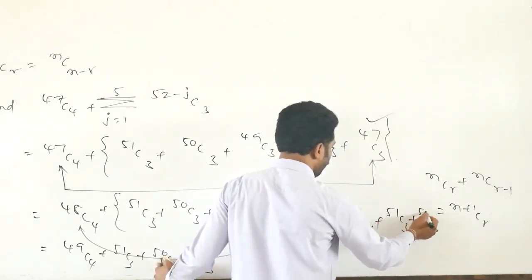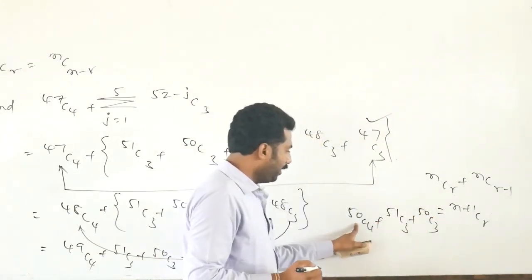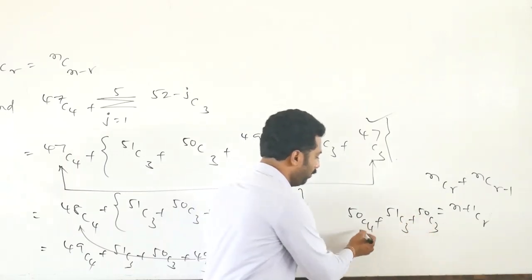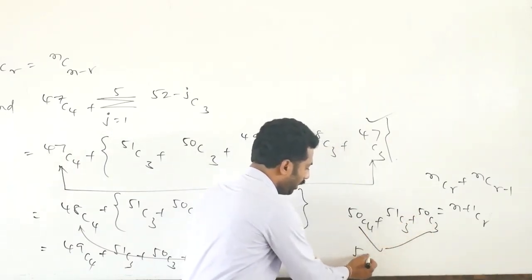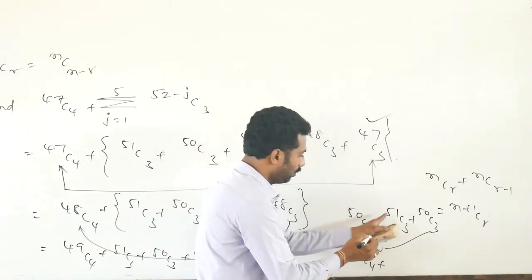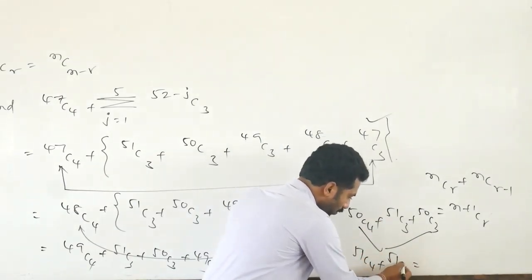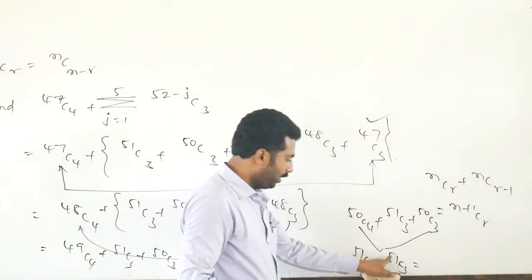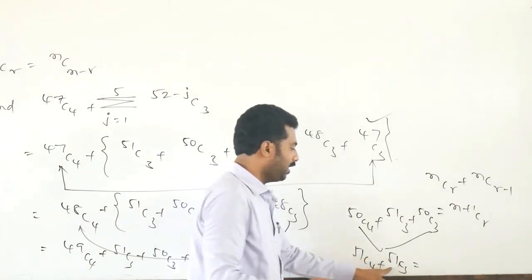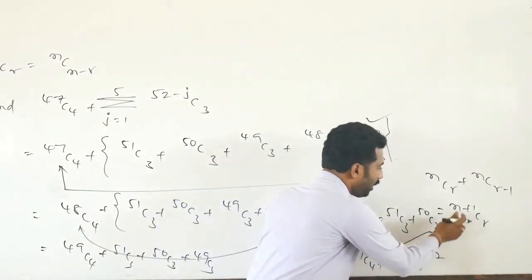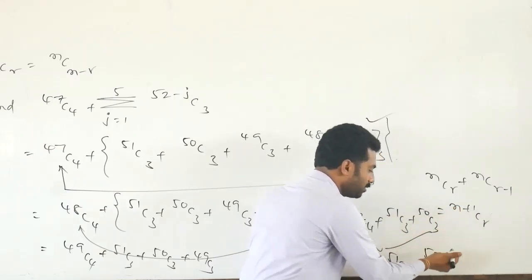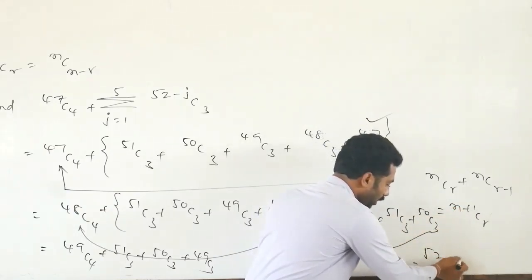Correct, only 50C3. Again 50C4 plus 50C3. If you combine these two, what will we get? 51C4. This is 51C3. So 51C4 and 51C3, again nCr plus nCr-1. So finally n+1 means 51+1, which is 52C4.